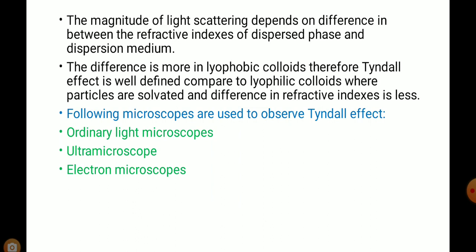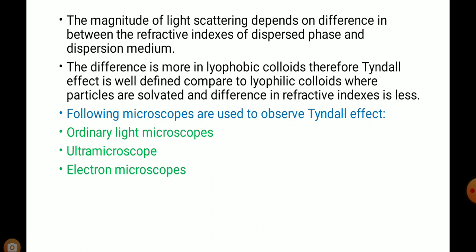The difference is less in lyophilic colloids. The difference is more in the case of lyophobic colloids. Therefore, the Tyndall effect is well defined in lyophobic colloids compared to lyophilic colloids, where the particles are solvated and the difference in refractive indexes is less. The following microscopes are used to observe the Tyndall effect.